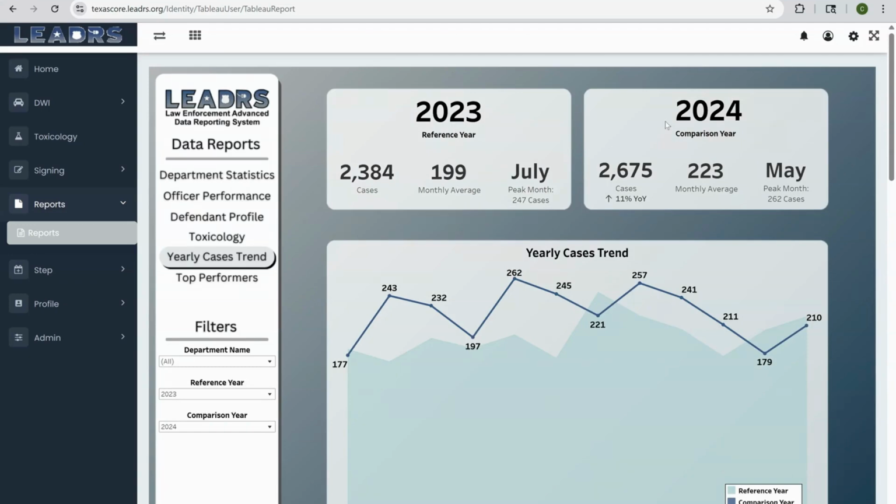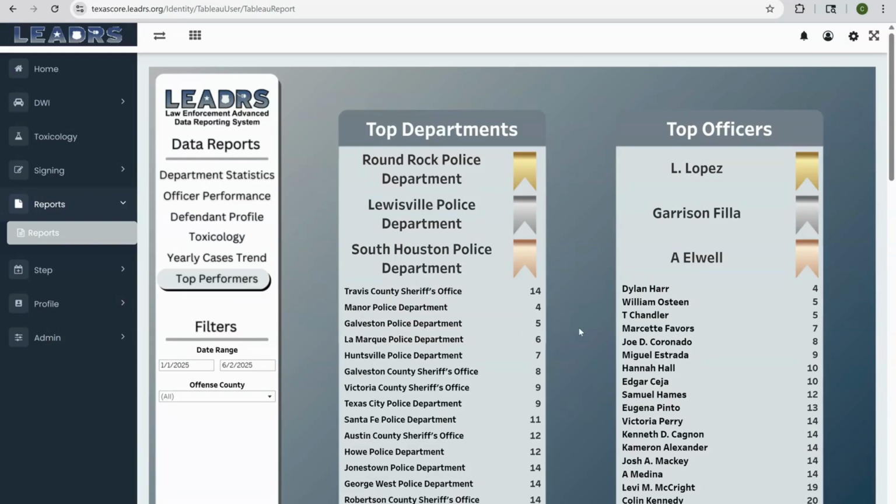Under case trends, you can compare years, so 2023 to 24 in this example. You can change these comparison years and filter it out by your department if you want to. You can also look at top performers of officers and departments from Leaders agencies around the state.